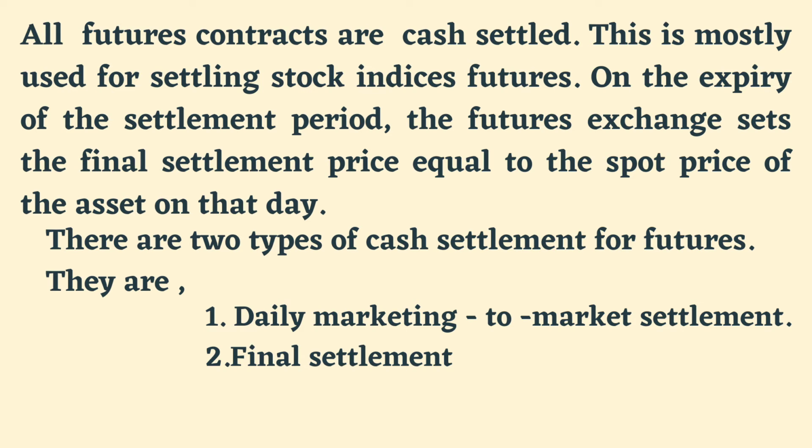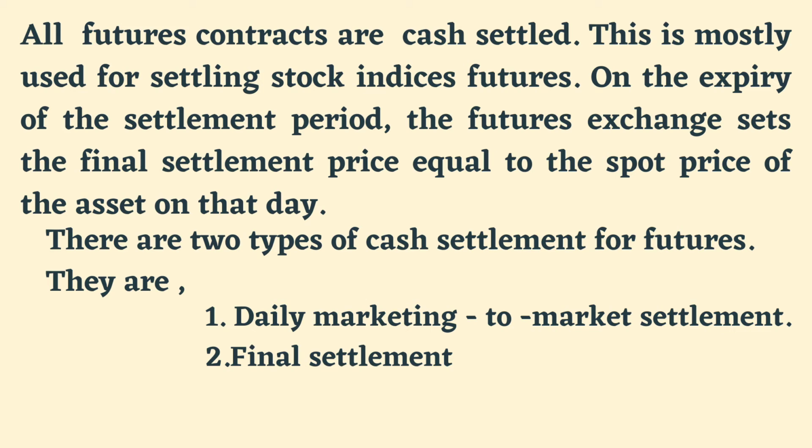In practice, there are two types of cash settlement for futures. They are daily mark to market settlement and final settlement. Daily mark to market settlement has already been discussed. In the final settlement, on the expiry date of the futures contract, after the close of hours, the clearinghouse marks all positions of a clearing member to the final settlement price and the resulting profit or loss is settled in cash.